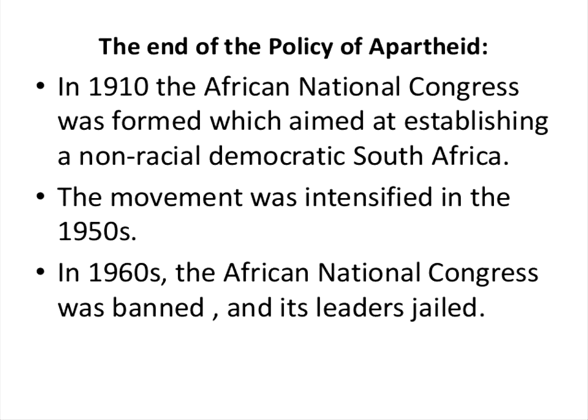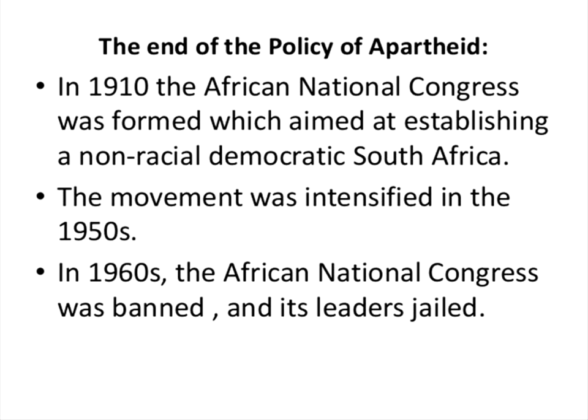In 1910, the African National Congress was formed, shortly called the ANC, in South Africa. Its main aim was to establish a non-racial democratic South Africa. The main aim of the African National Congress was a non-racial movement, so that nobody should be discriminated against in South Africa.